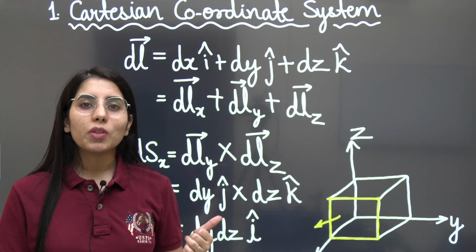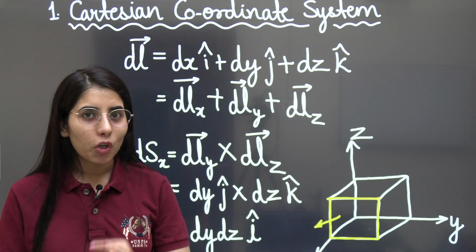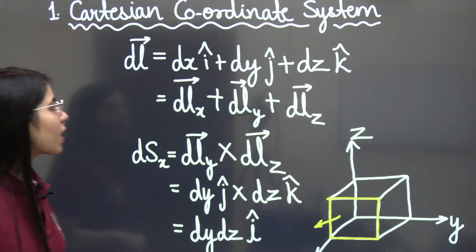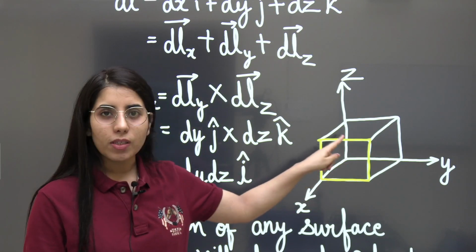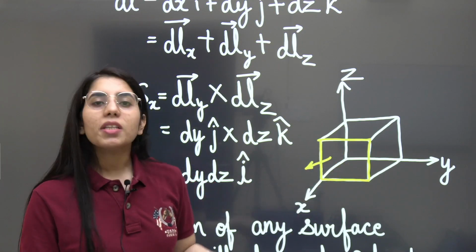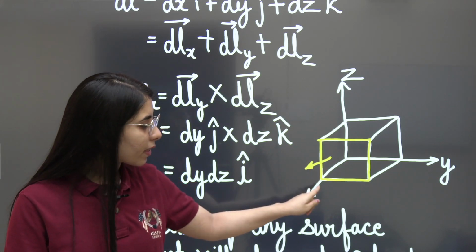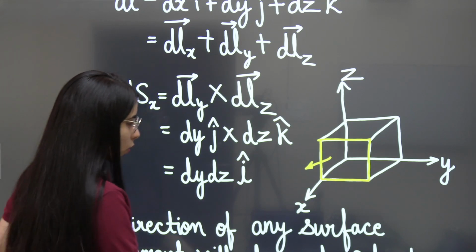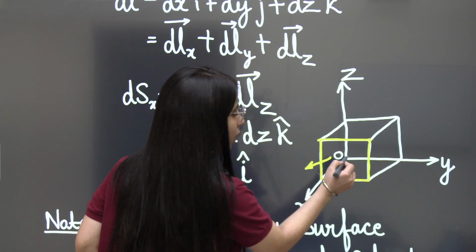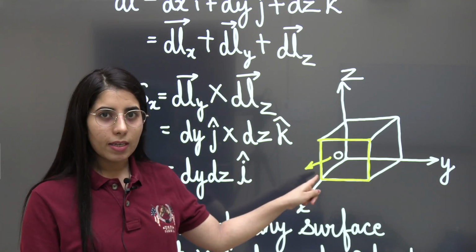But if you know about the length element, it will become so easy for you to write the surface and the volume elements. How? For example, you want to write the surface element for this surface, okay, this plane. Clear? So in this case, what will happen? You can say it is something which is intersecting the positive x-axis. Okay, so this is going to be the origin O. I am locating the origin O here. So I'm going to take this plane and it is intersecting along the positive x-axis.